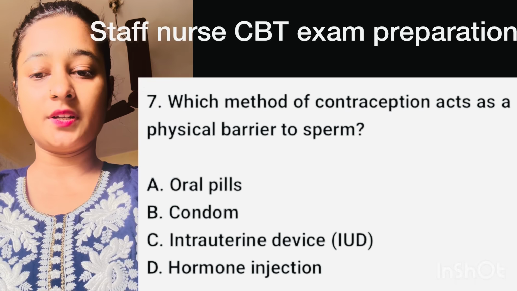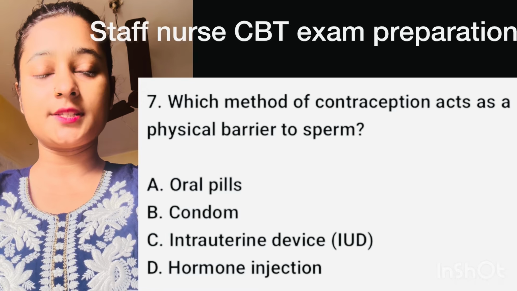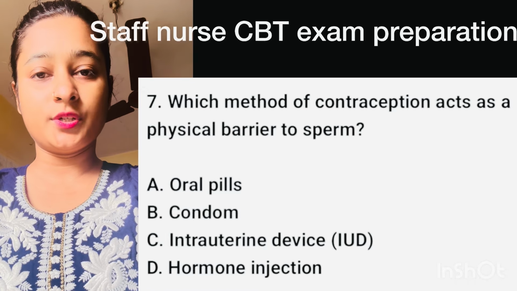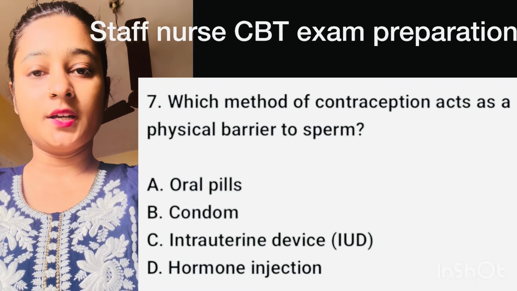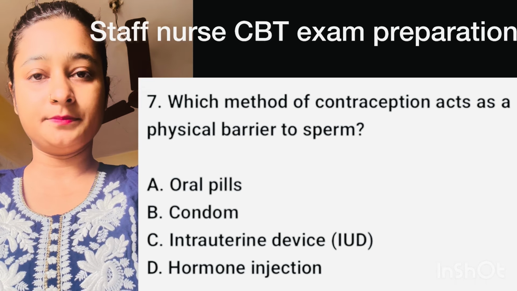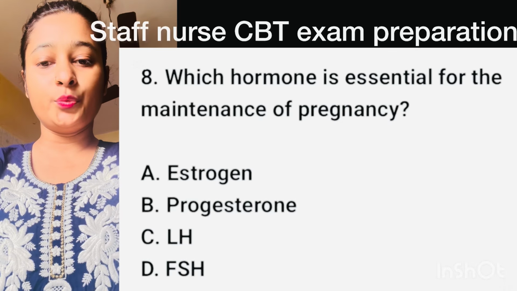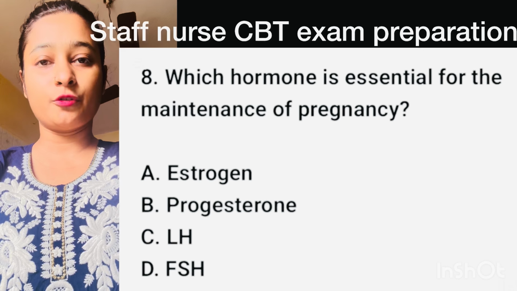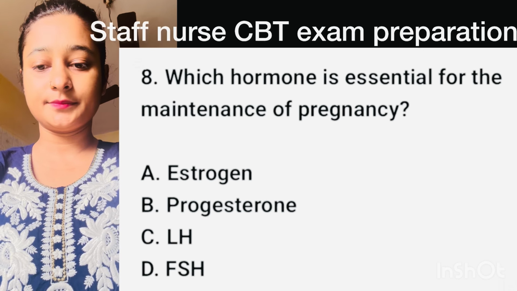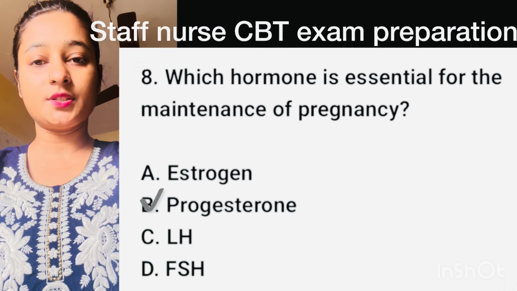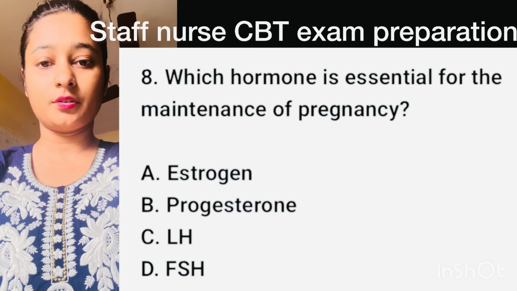Question number 7. Which method of contraception acts as a physical barrier to sperm? Here, right option is option B, condom. Question number 8. Which hormone is essential for the maintenance of pregnancy? Here, right option is option B, progesterone.